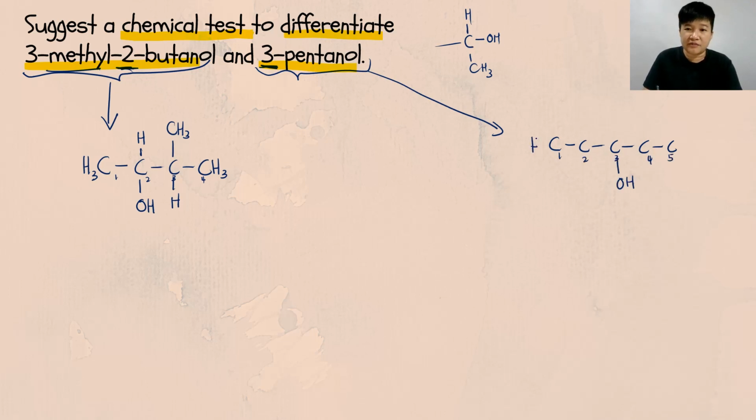Complete every carbon with enough hydrogen. First and foremost, try to classify them first. So this carbon right now is what class? It's a secondary carbon. Therefore, it will be a secondary alcohol. Check this carbon. This carbon right now is also a secondary carbon. Therefore, again, this will be a secondary alcohol. The class of alcohol right now is the same.